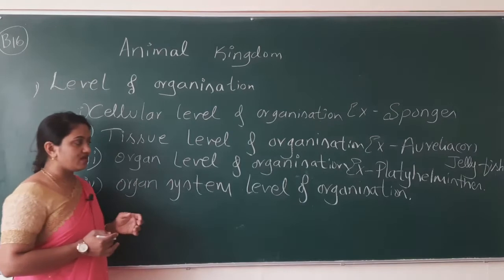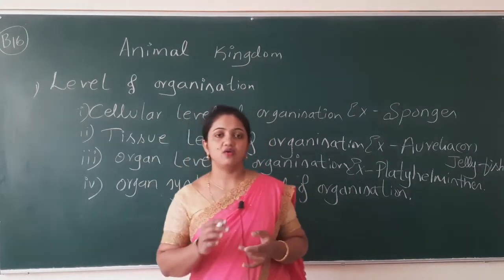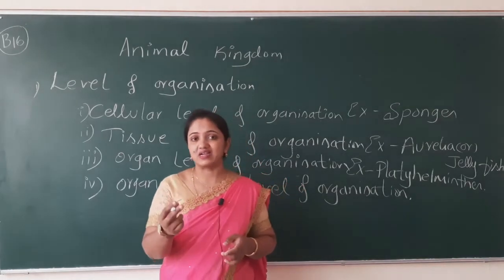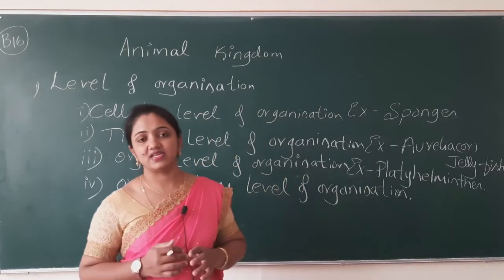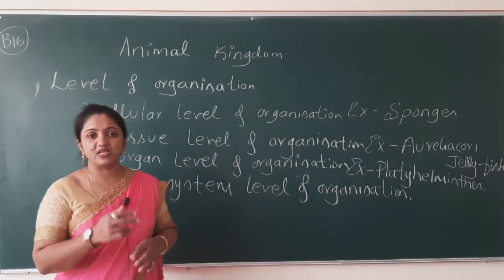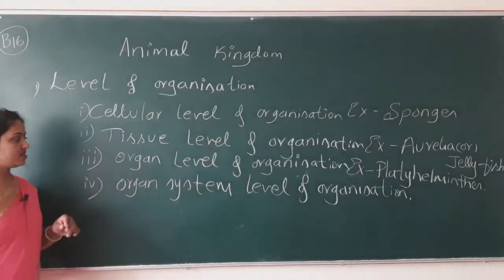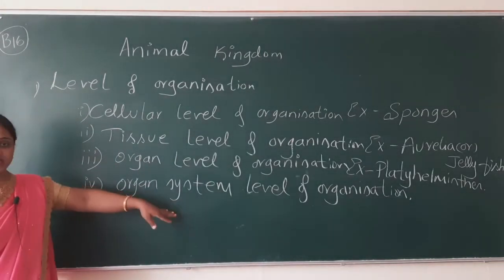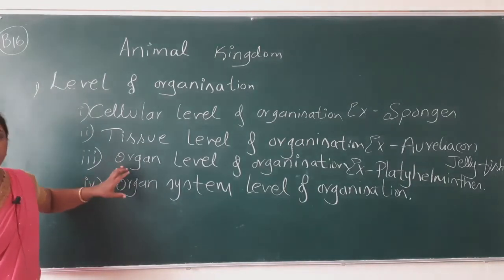For example, in the digestive system, the mouth is one opening through which we swallow the food material, and the anus is the other opening through which the waste materials are excreted. So, organ system level of organization.